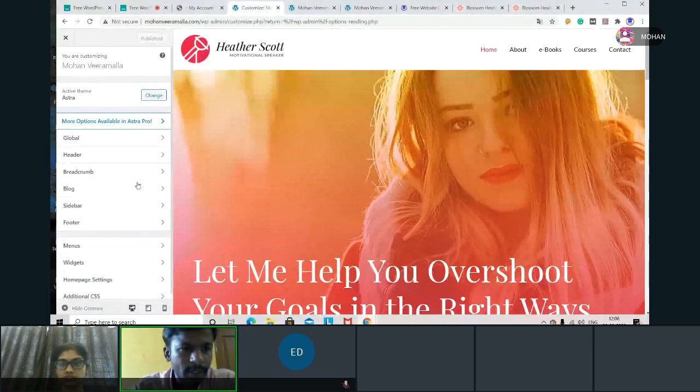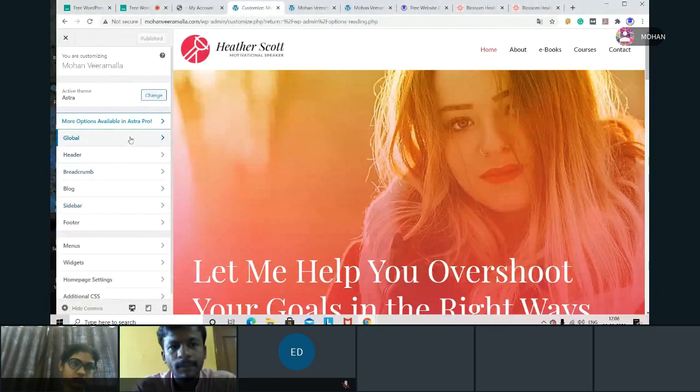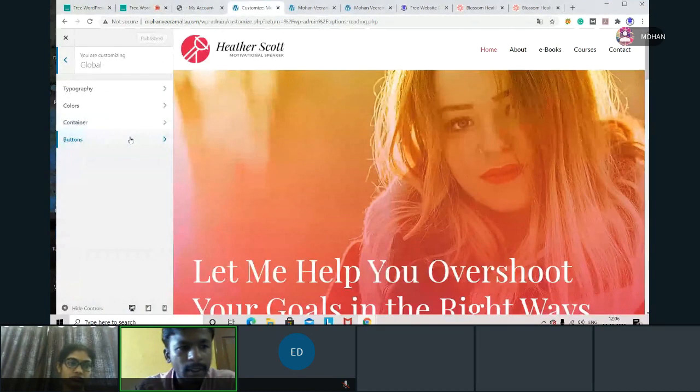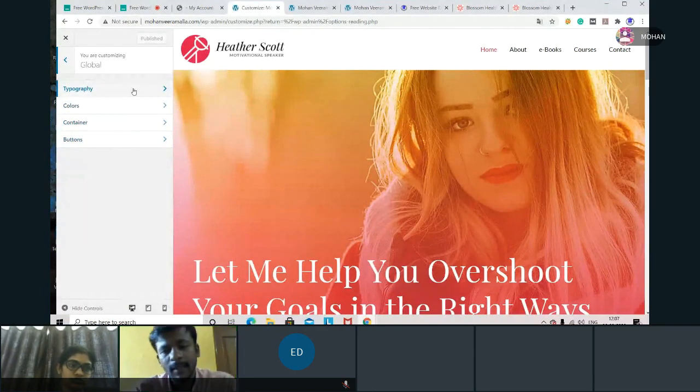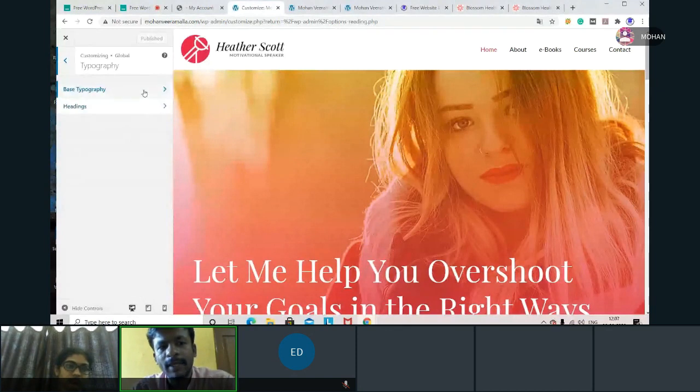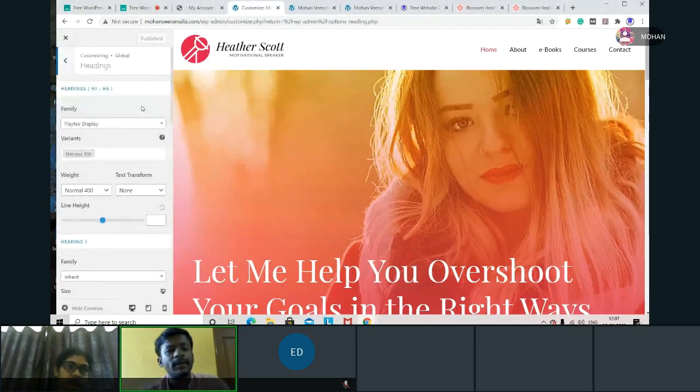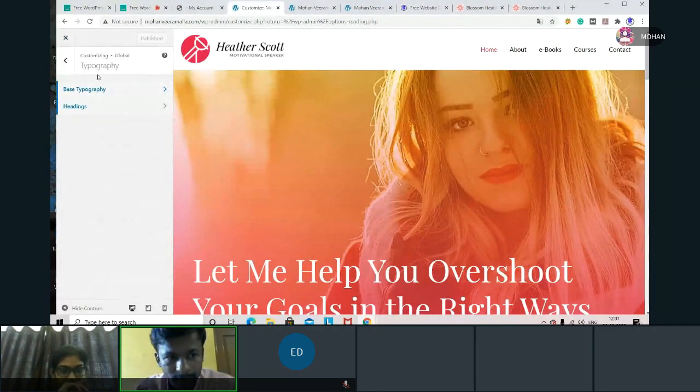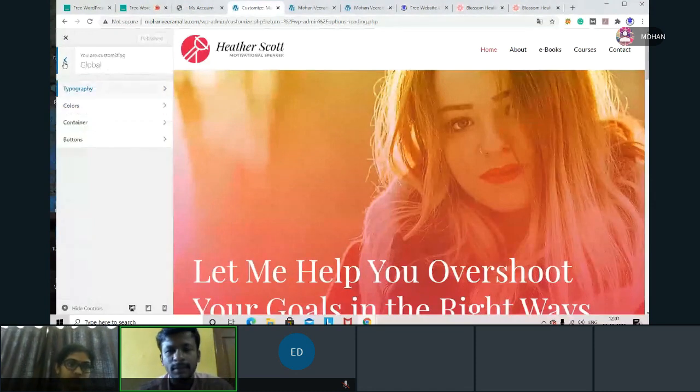See, for example, now here I'm in the customization. Now this is the theme customization. Now where should I go? I should go to global. Okay, here I went to global. Here I can see typography, colors, containers, and buttons. Typography is nothing but text. Whichever text I'm showing in the website, if I want to change, I can change. Base typography, headings. Headings may have a different type of thing, and for normal text also we have a different kind of thing. So if you want to change, you can change. Any kind of design you want to change, you can change.